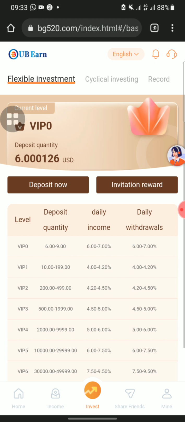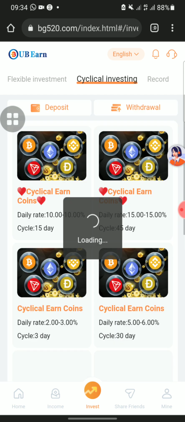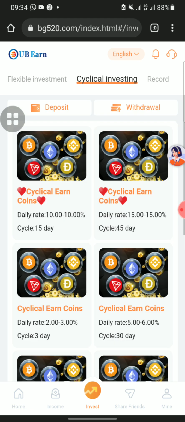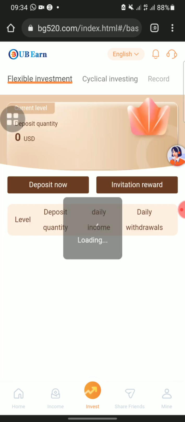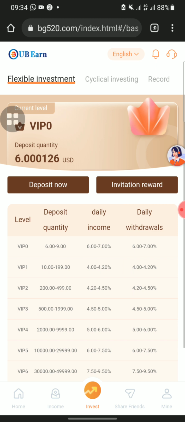For the flexible investment, your earning will last for about 180 days with your $10 deposit. But with the cyclical investment, you have to invest for a particular cycle, let me say 3 days or 10 days or 15 days. They will give you a certain percentage for either investing for 3 days or 15 days. But with the flexible, you can earn for about 180 days. They will pay you for the complete 180 days.